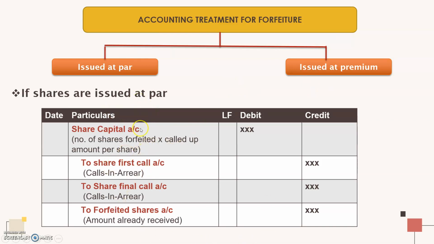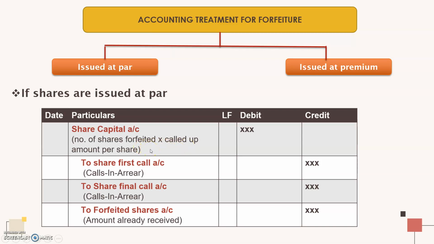The share capital account will be debited. You might remember that in a case of share issue, the share capital account is credited. But when the shares are cancelled, the opposite should happen. That means the share capital will be debited. The total amount due till now will be cancelled: the number of shares forfeited into called up amount per share.